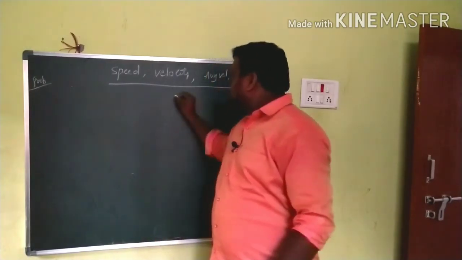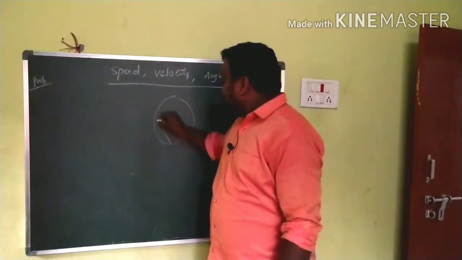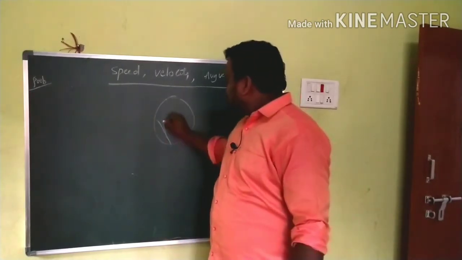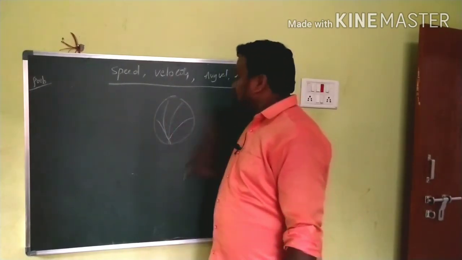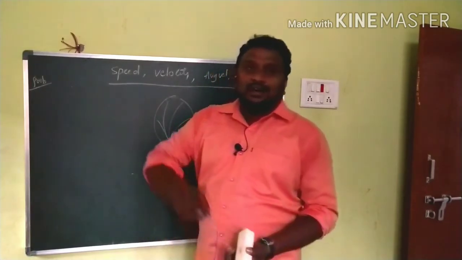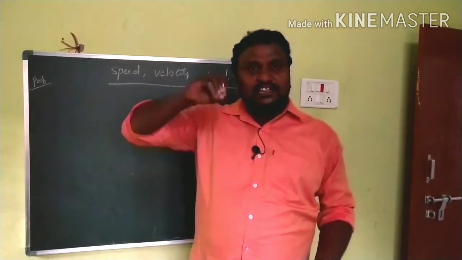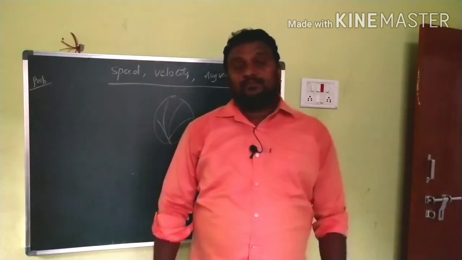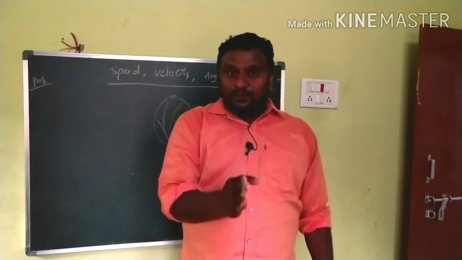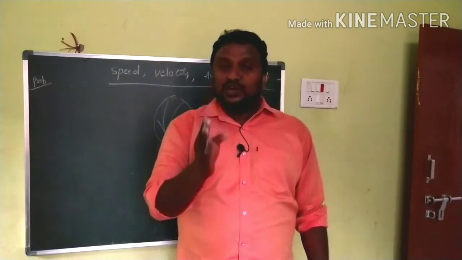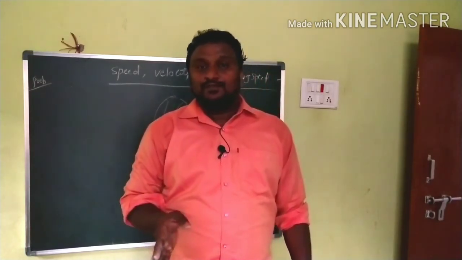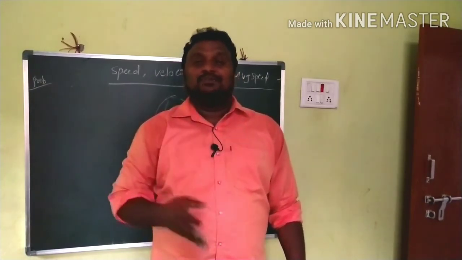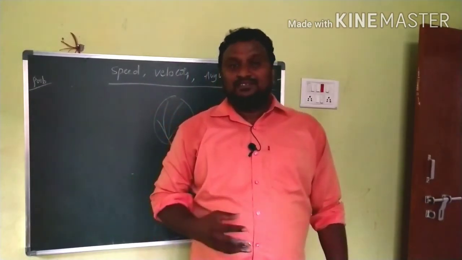Some readings and some needle will be there. While the vehicle is in motion, it will show some readings. So the reading shown by the speedometer in the vehicle is the instantaneous speed. The speed of the body at any instant of time is called instantaneous speed.